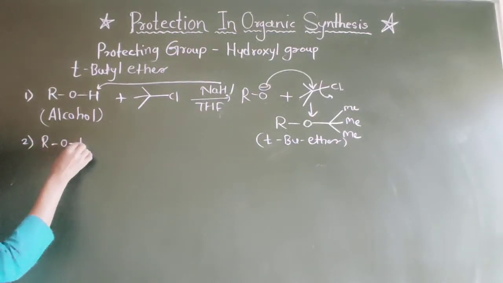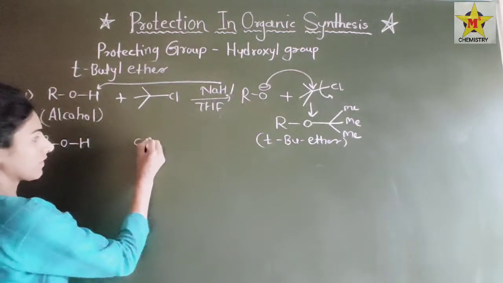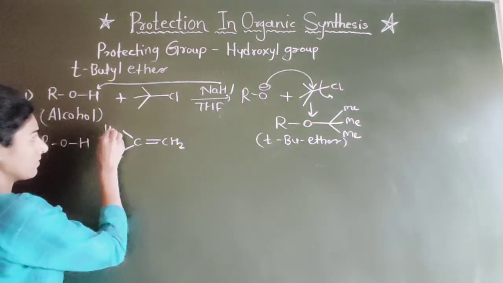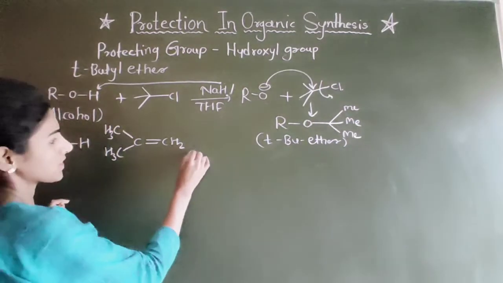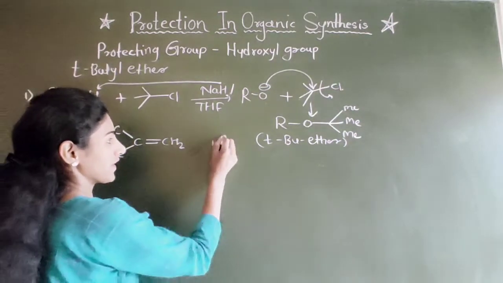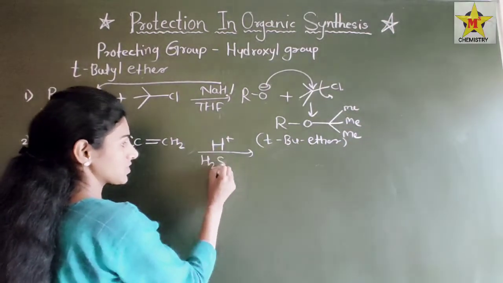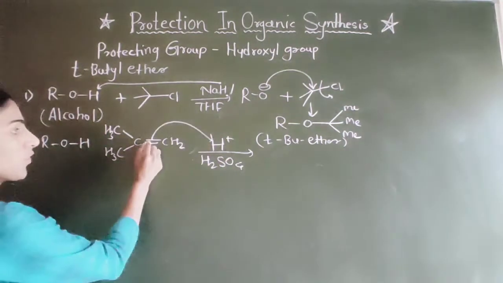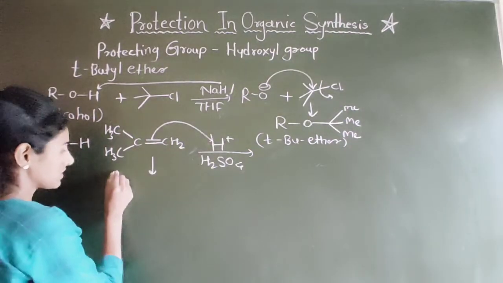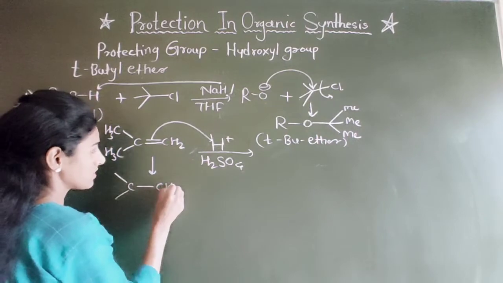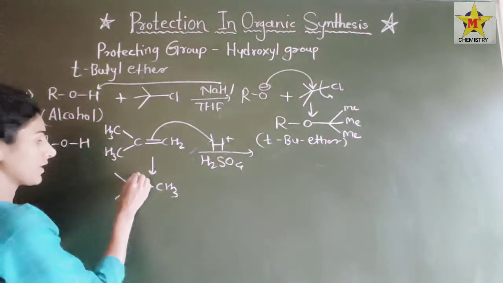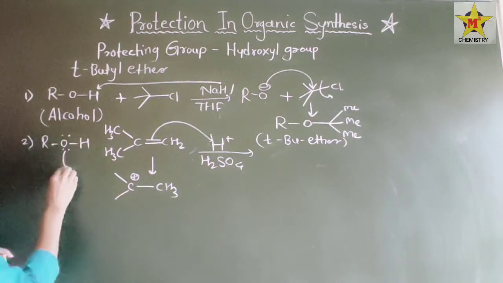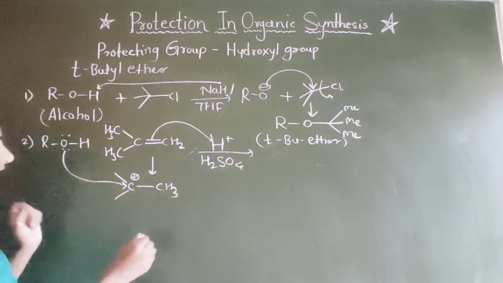Okay, there is also a second way to form tertiary butyl ether, using an alkene in the presence of H2SO4. What will happen here? This double bond will abstract H plus, and it will become CH3 and CH3, abstracting this hydrogen atom, and here a carbocation forms. Then the oxygen lone pair will attack this carbocation.